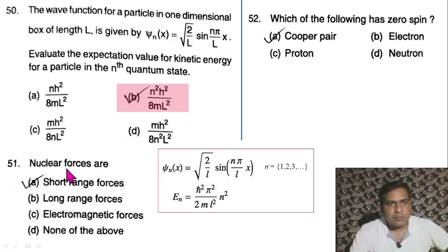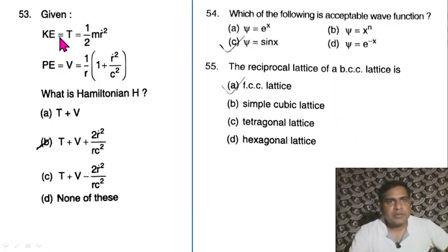Question 51. Nuclear forces are short range forces. 52. Which of the following has 0 spin? So Cooper pair has 0 spin. Given kinetic energy this and potential energy this, what is the Hamiltonian? I am keeping this in the gray list, just cross check from your side. So Hamiltonian is equal to T kinetic energy plus potential energy, but here it contains some terms of r dot, that's why I am a little bit confused here. So just cross check from your side.